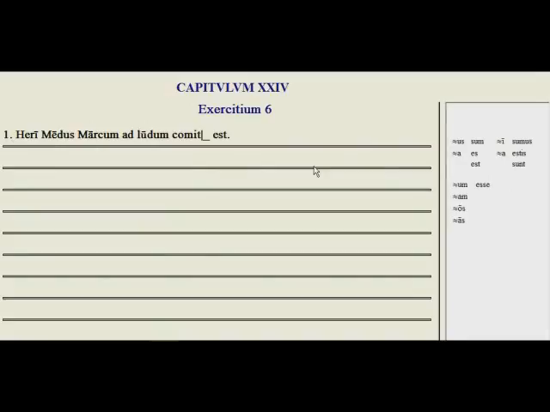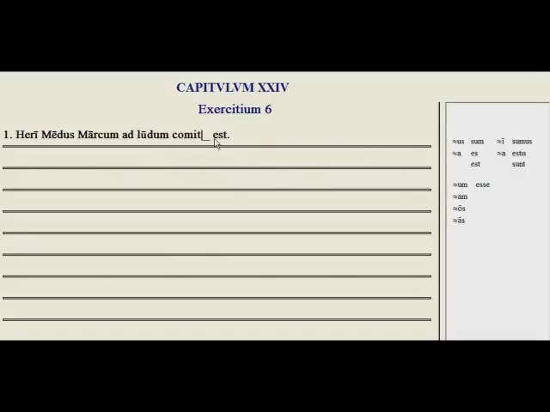Exercitium sextum is practice with the perfect passive. So if you have the supine plus sum, es, est, sumus, estis, sunt, it is the perfect passive. And plus esse, then you get the perfect passive in indirect speech. When it's with a deponent verb, however, instead of perfect passive, you get perfect active.